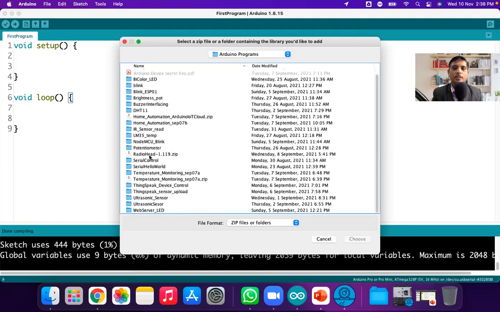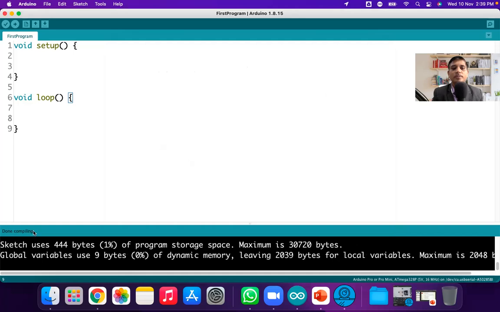Yes, look here. Okay, so this RadioHead library is there. Suppose I want to install this RadioHead library. I have downloaded the RadioHead library and just chosen this, and then click on choose. Okay, so here there is a message. Actually, it is already installed. So the message can be that it is already installed. Otherwise, if it is a new library, the message is, look here, the library RadioHead already exists, because I have already installed it. So the second time it is not installed. If a new library has been added, the message will be: the library has been successfully added.